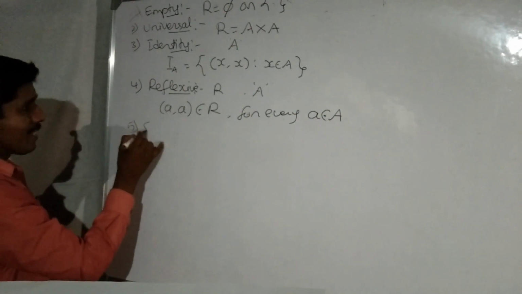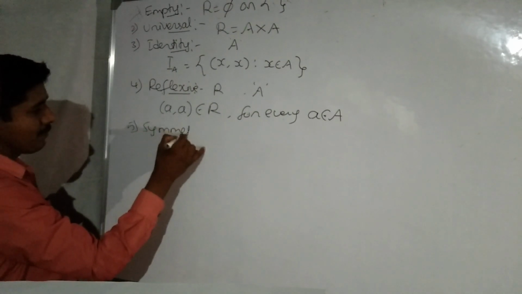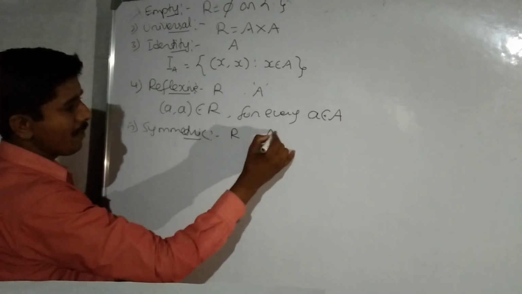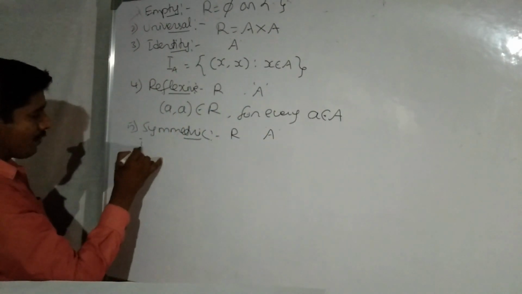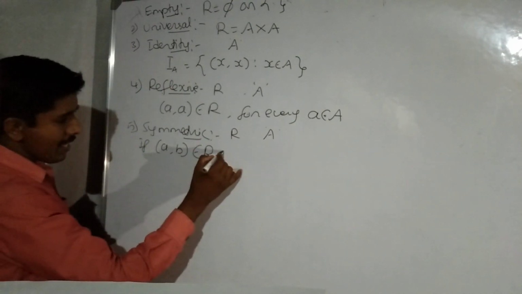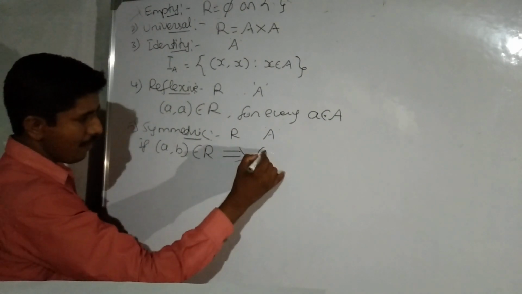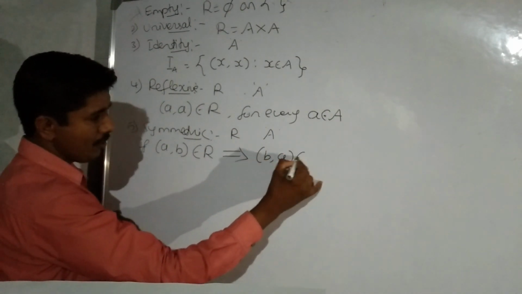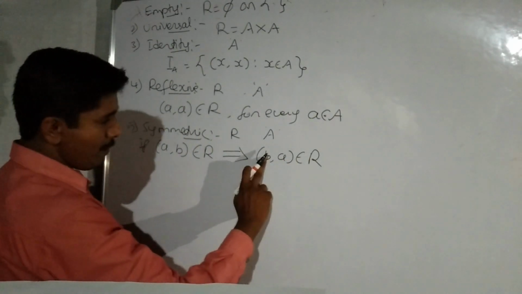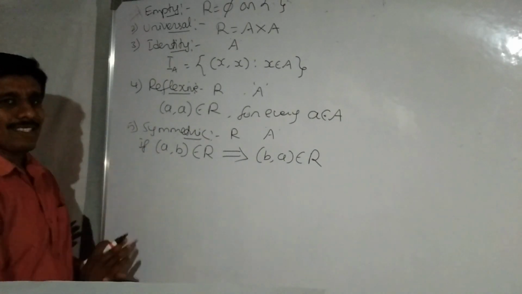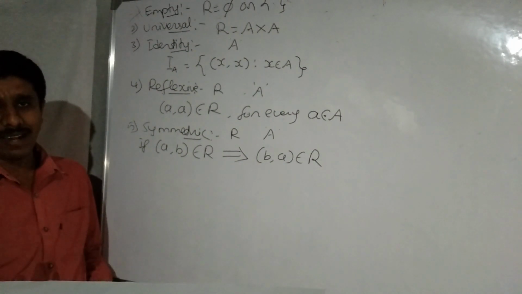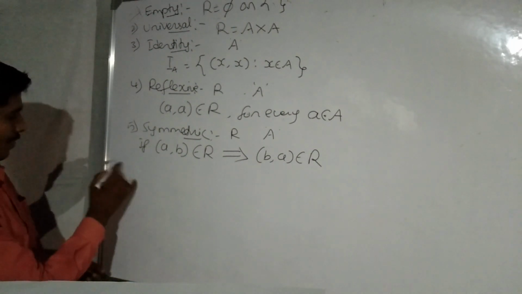Next, fifth one, symmetric relation. R is a relation on non-empty set A if A comma B belongs to R implies that B comma A belongs to R. A related to B implies that B related to A, means R is symmetric. Now we shall discuss how to define the transitive and equivalence relations.